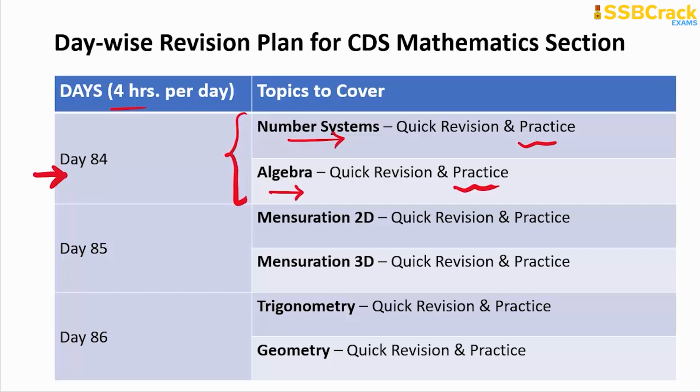Try to solve more and more problems on these two topics on the same day. And on day 85, your target will be the mensuration topic. So there you are solving questions on areas and perimeters and the surface areas and volume both. So quickly revise the study material if you need the revision. Otherwise, you can directly switch to problem solving on the same.